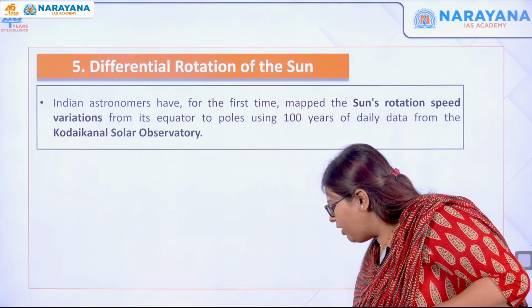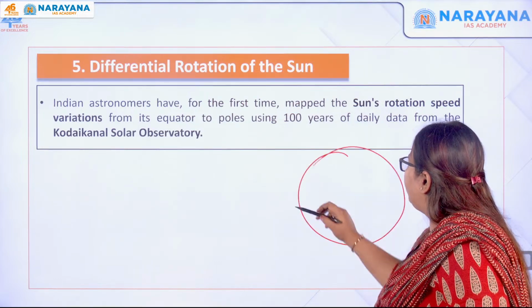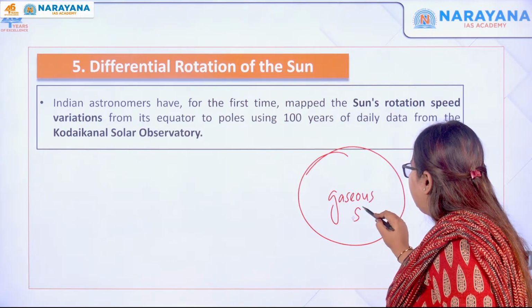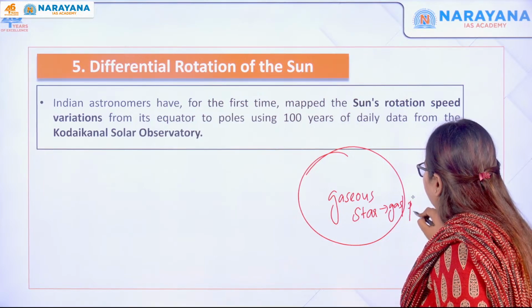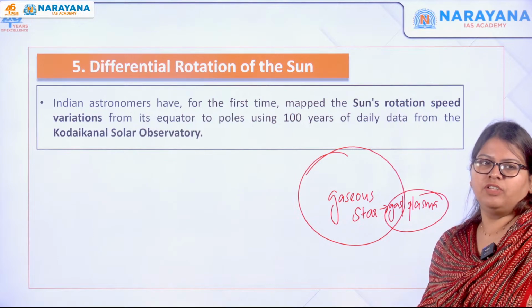We look at this because the sun is made up of what? It is a gaseous star. It is composed of gas as well as plasma. That is why it is experiencing this differential rotation.